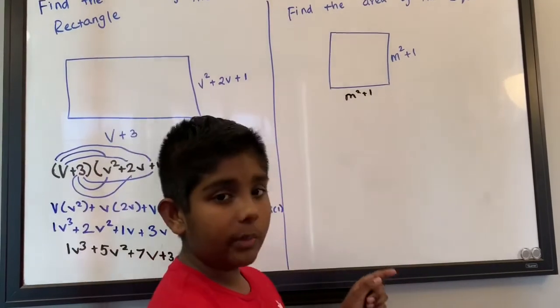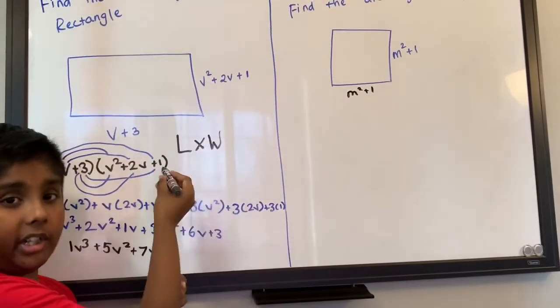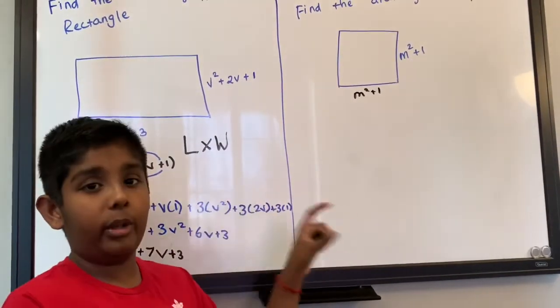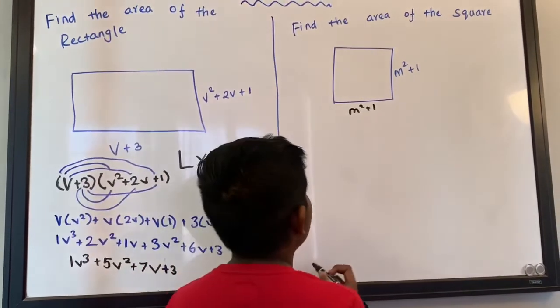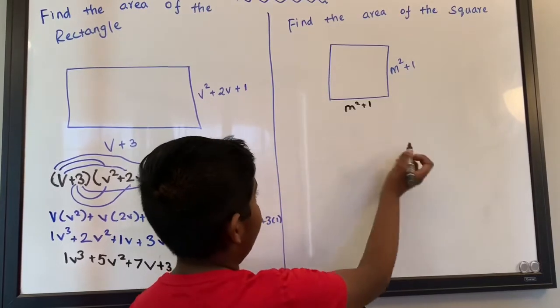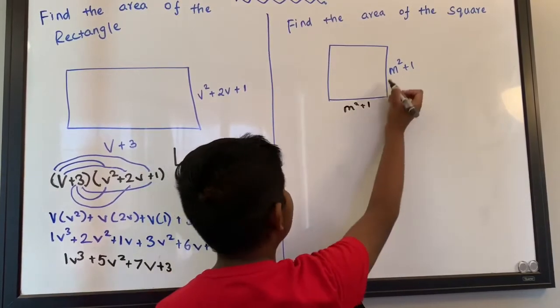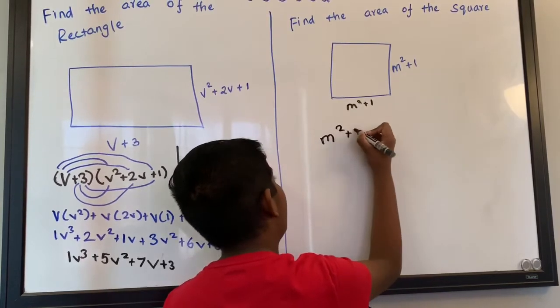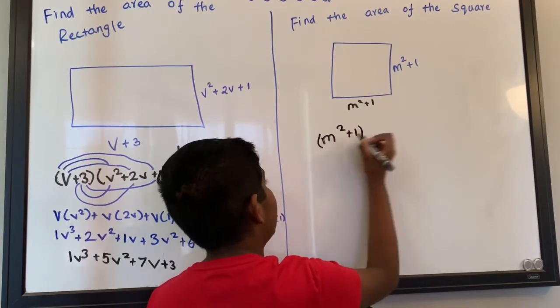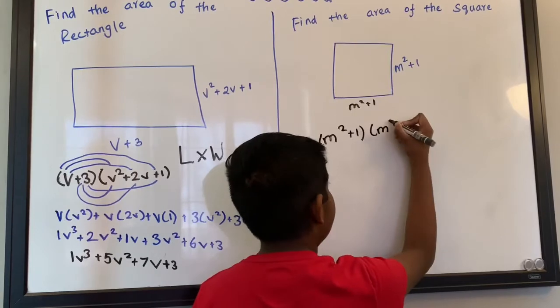So it's length times width as our formula right here. So we have to use the same formula for this question too. So m squared plus 1 times m squared plus 1, because this is the length and that's the width.